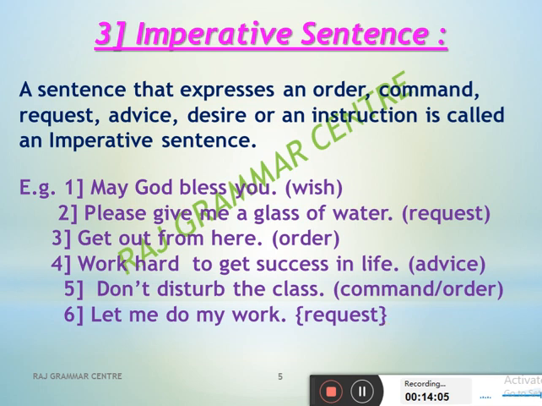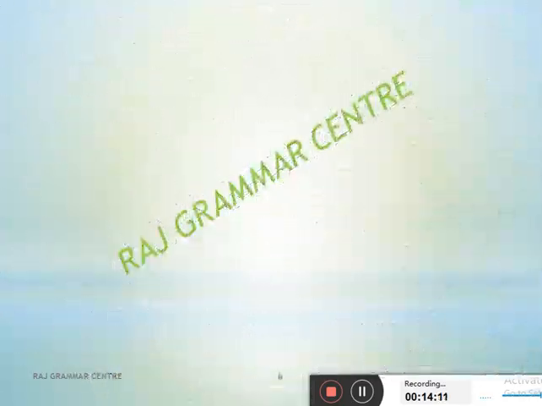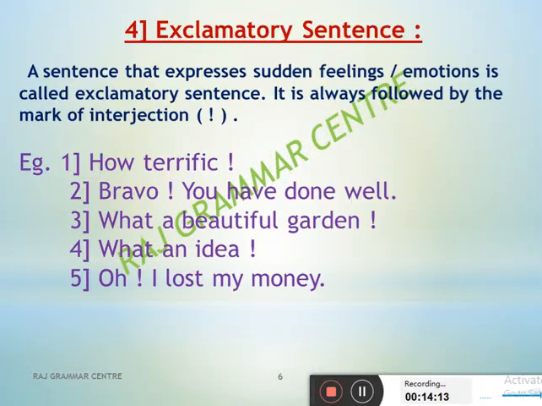Now the last part is the exclamatory sentence. What are exclamatory sentences? See on the screen. A sentence that expresses sudden feelings or emotions is called an exclamatory sentence. Listen, sudden feelings or emotions.